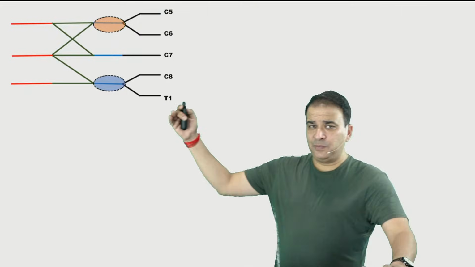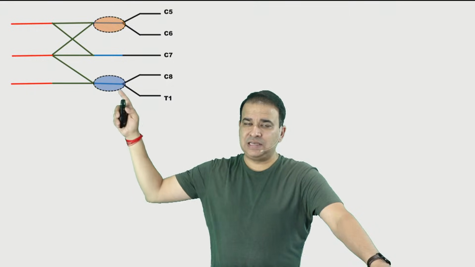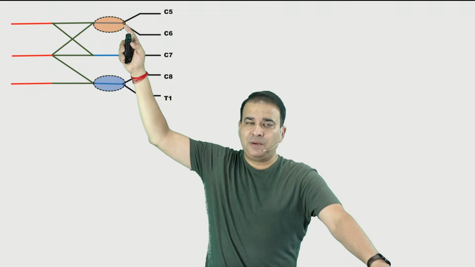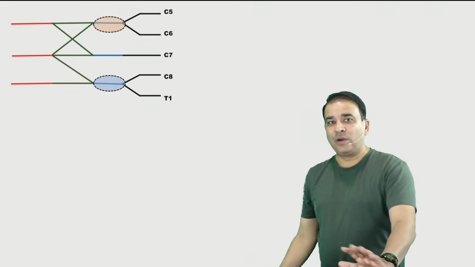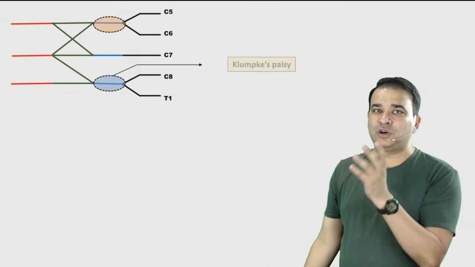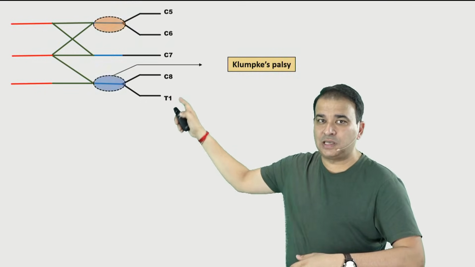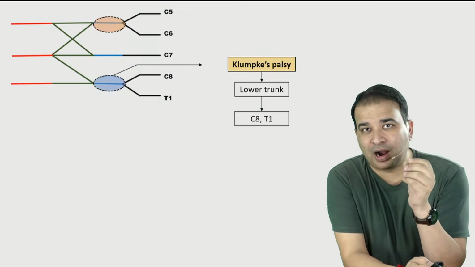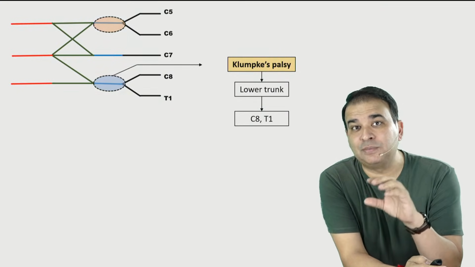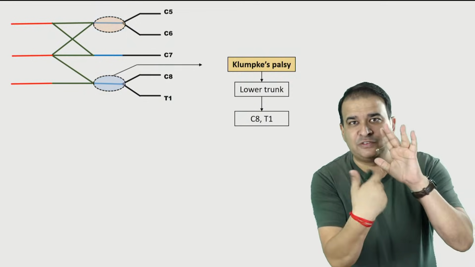Now, if this is a brachial plexus, the upper trunk is formed by C5 and C6, and the lower trunk is by C8 and T1. Injury to the upper trunk is Erb's palsy. Injury to the lower trunk is Klumpke's palsy. In Klumpke's palsy, the trunk involved is the lower trunk, and the root value affected is C8 and T1. That's the important point. C8 and T1 root values are the major innervation of the intrinsic muscles of the hand, via the ulnar nerve and also via the median nerve.